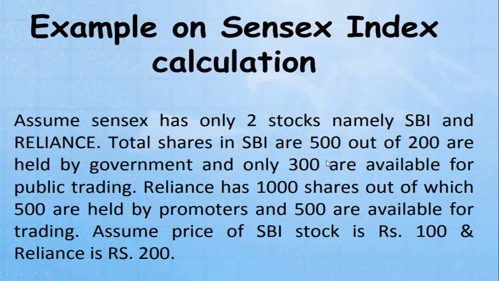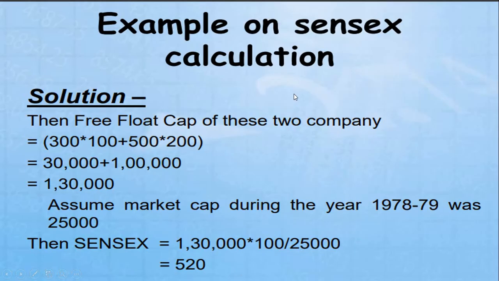SBI's total shares are 500. Out of 500, 200 are held by the government, and only 300 can be traded by the public. Reliance has 1000 shares, out of which 500 are held by promoters or the government, and only 500 are available for trading by the public. Each share value is 100 for SBI and 200 for Reliance. Now let us move to the calculation of the Sensex.